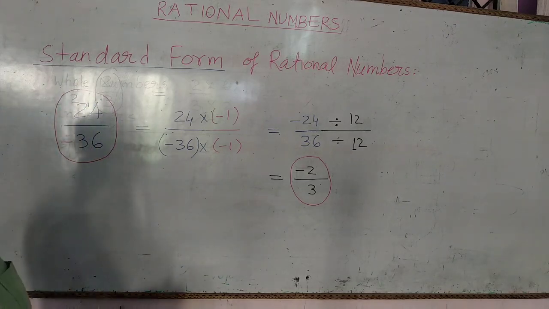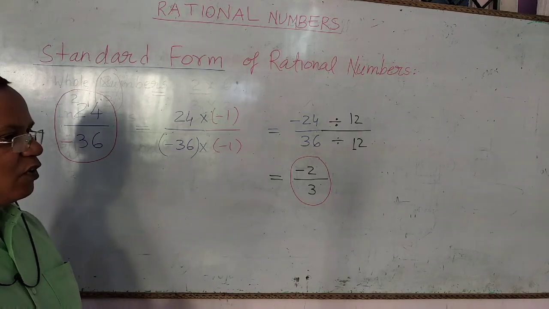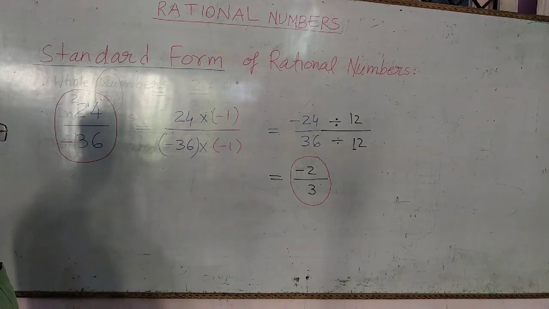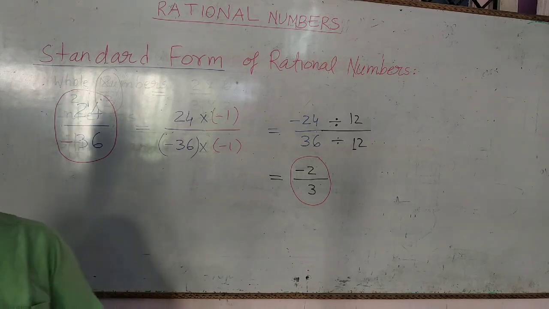So the standard form of a rational number is the number whose denominator is positive and numerator and denominator have only 1 as a common factor. No other common factor is there except 1. So we can convert any rational number into standard form by applying this criteria.